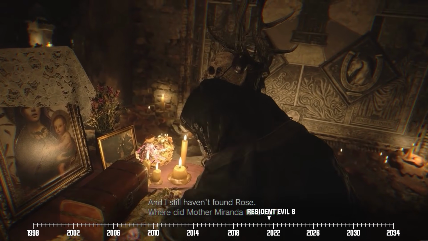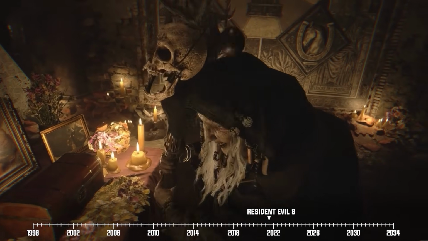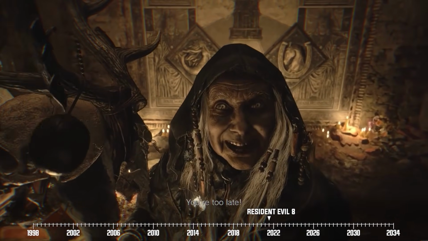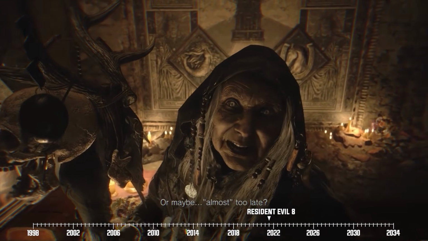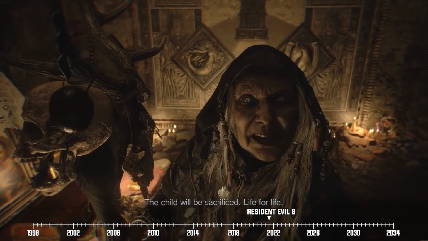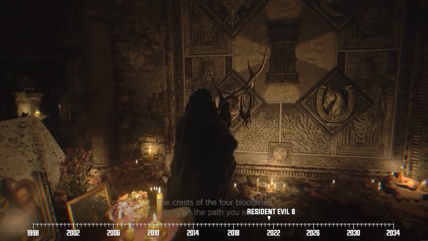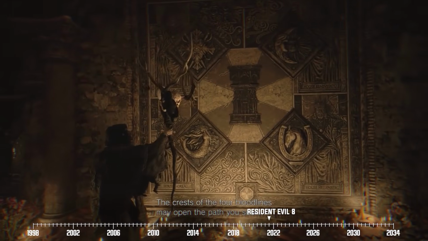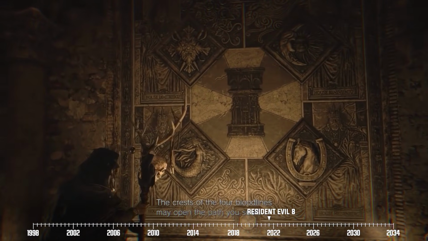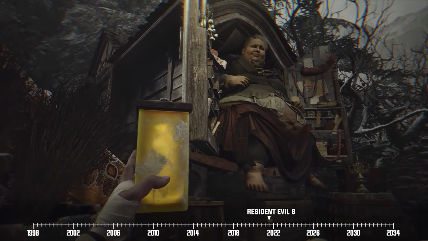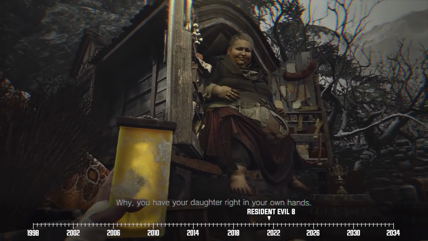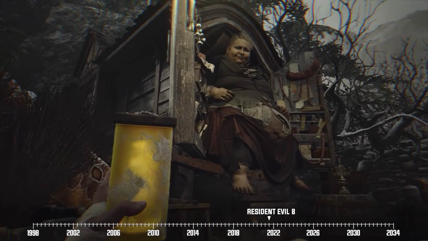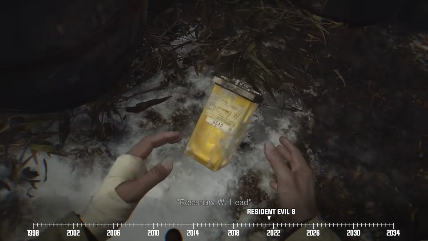And at this point, our hero has had enough of these weirdos in this freaky village. So he straight up demands the woman tell him where Rose is. The old crone tells our hero that his kid is going to become Miranda's sacrifice, along with the cryptic clue that the way to find Rose includes the crest of each of the village's 4 lords. Ethan soon reunites with the Duke, who gives him the bad news. It turns out that the flask he took after defeating Lady Dimitrescu contains the literal head of his daughter.